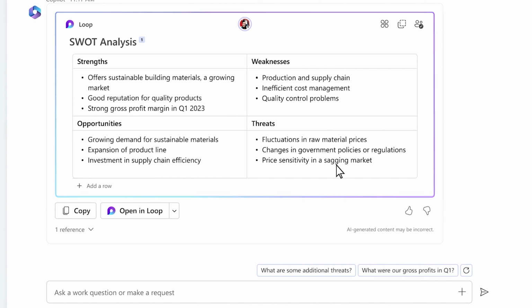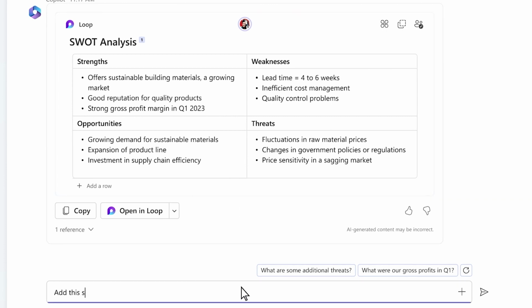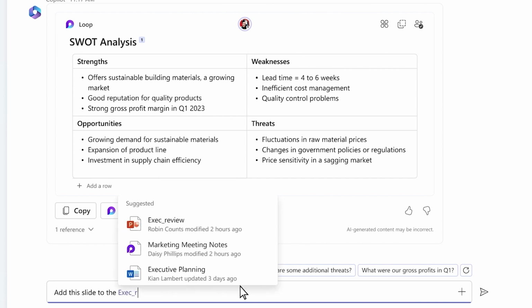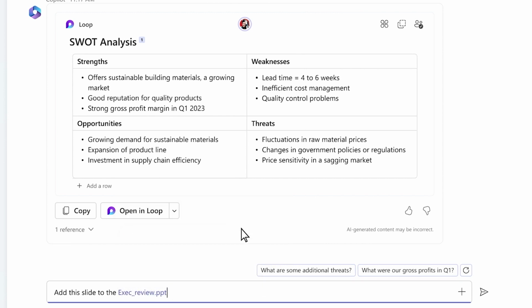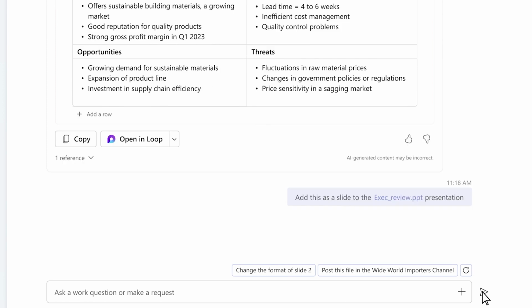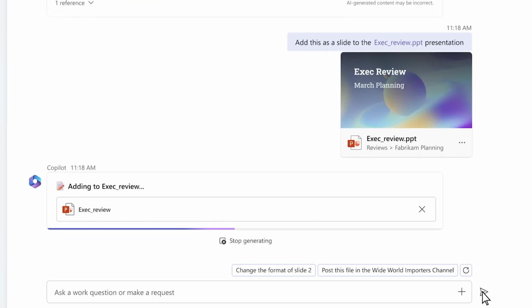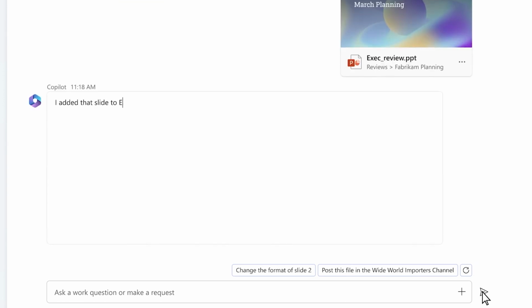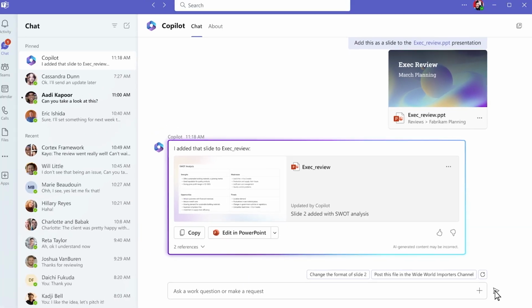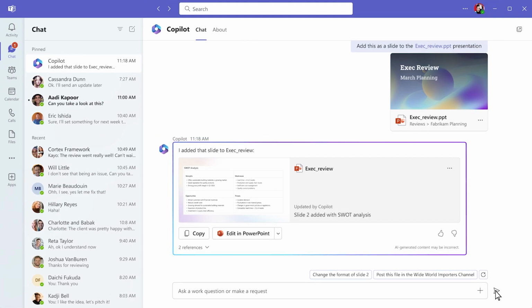You notice one of the items is incorrect, so you jump right in and change it. Ask Copilot to turn the SWOT analysis into a new slide for your upcoming executive review. Now it's creating and adding that slide. It gives you a preview so you can have confidence that the change was made and you can refine it in PowerPoint.